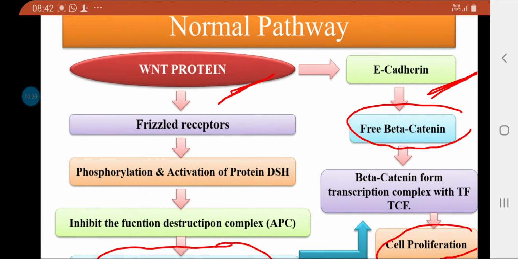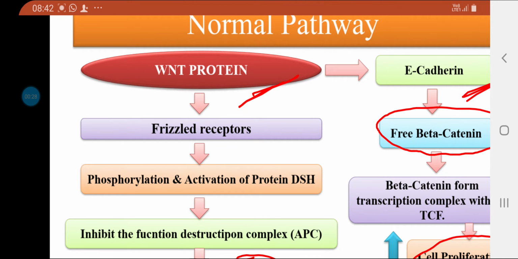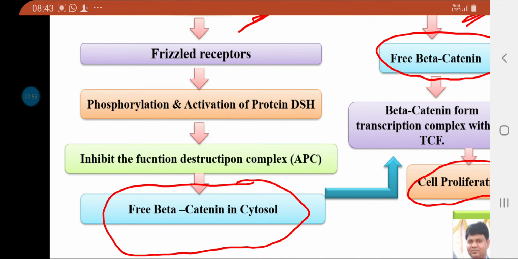So we go through the normal pathway. In the normal pathway, we have the WNT protein. These proteins are basically generated during cell proliferation, and when they stimulate the receptors, called Frizzled receptors, along with the LRP receptors, they phosphorylate and activate a protein called the DSH protein, and the role of this DSH protein is to inhibit the function